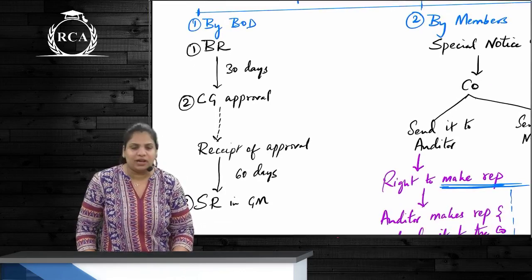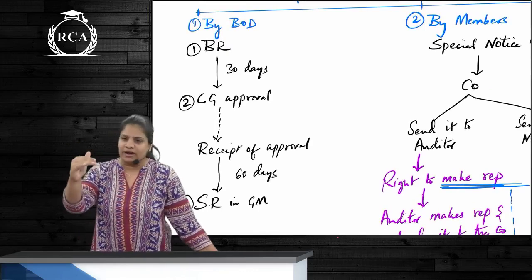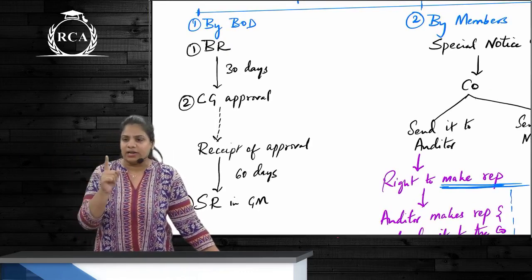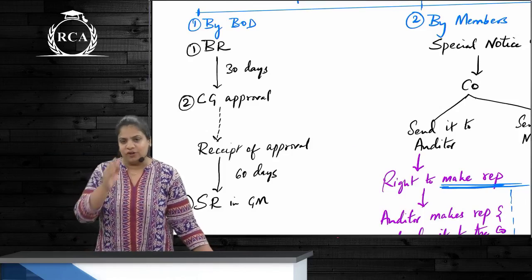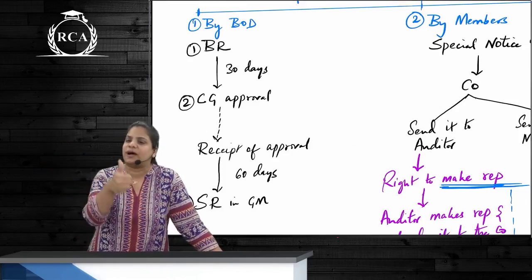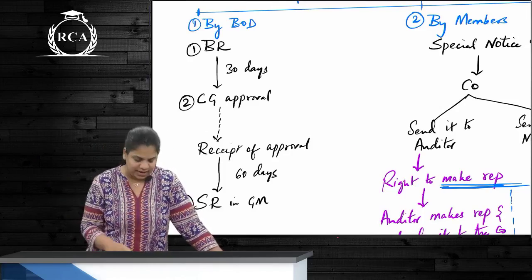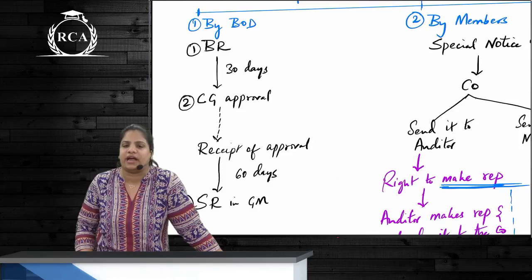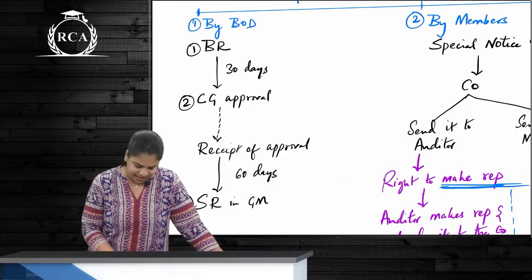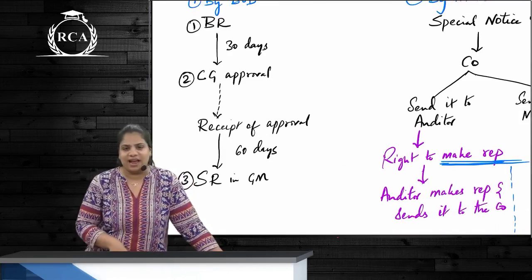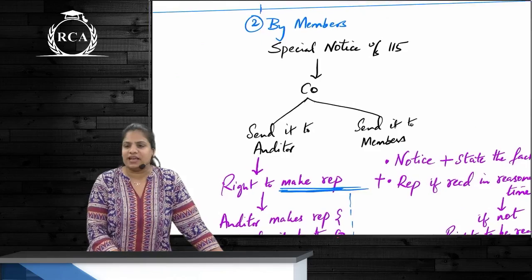By the board, if the board is removing, then the procedure. First is board resolution. Okay, 3 things required. What are they? Board resolution, CG approval, and SR. For this we have time limits as well. Once you pass the board resolution, apply to CG within 30 days. CG will give approval within any days. Once we receive the approval, then within 60 days we have to pass an SR in the general meeting. Correct? Next one, can members remove the auditor?